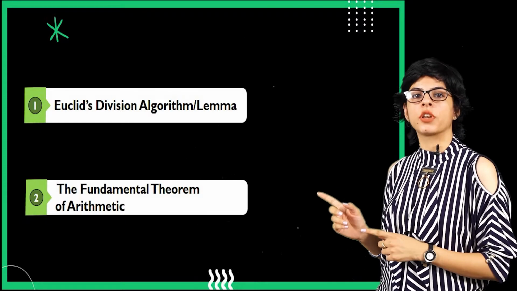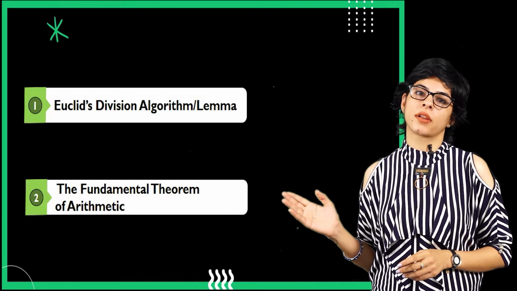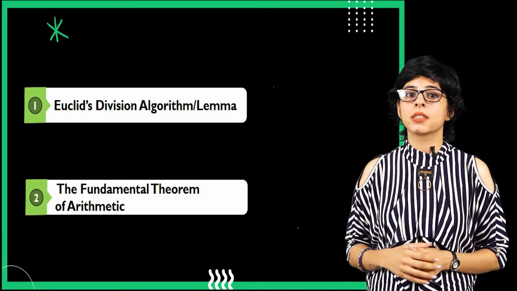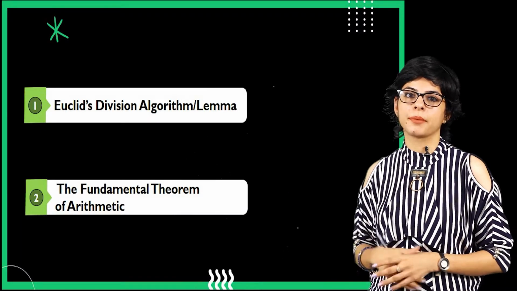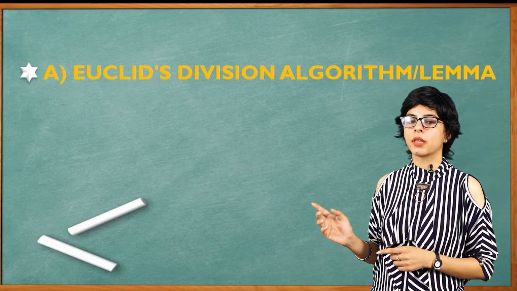We are going to discuss now the properties of positive integers. So here are the two major properties which we are going to study in this chapter. The first one is Euclid's division algorithm or lemma. The second one is the fundamental theorem of arithmetic. See, let's start with the first theorem, that is Euclid's division algorithm or lemma.